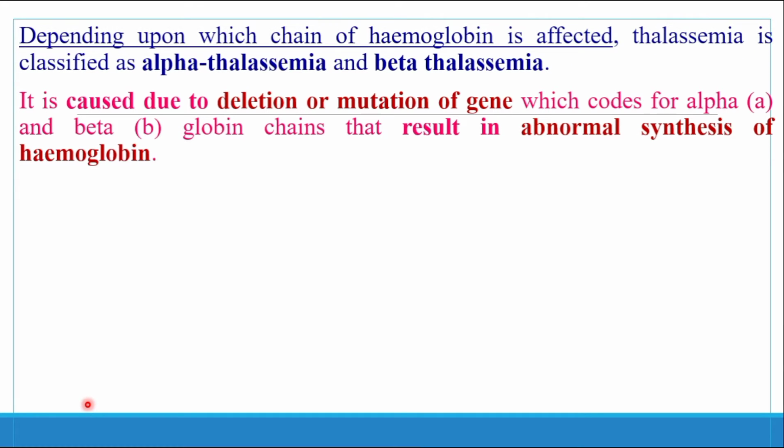Depending upon which chain of the hemoglobin is affected, thalassemia is further classified into 2 types. The first one is alpha thalassemia and the second one is beta thalassemia. This thalassemia is caused due to deletion or mutation of the gene.